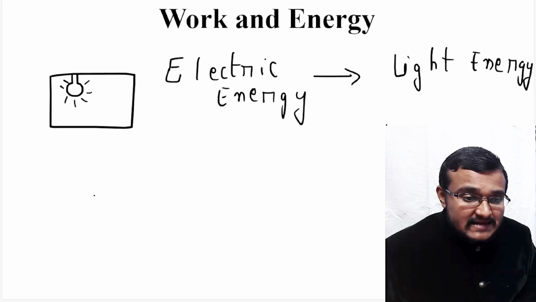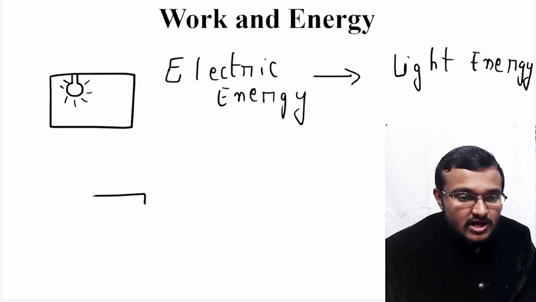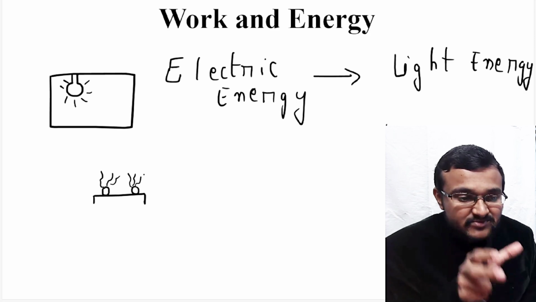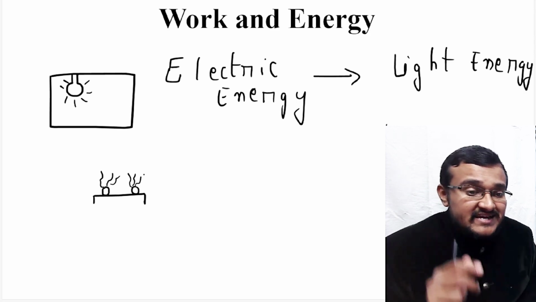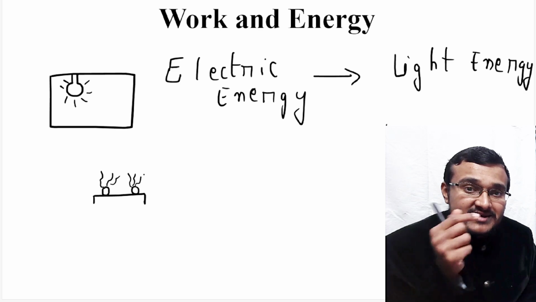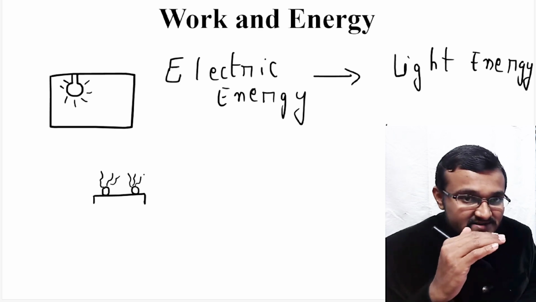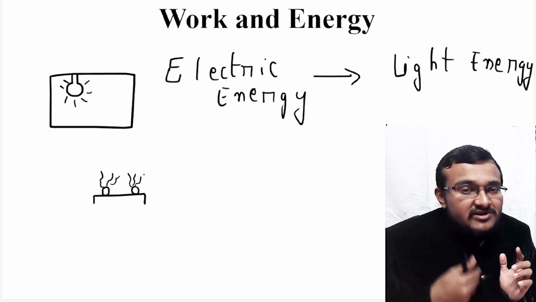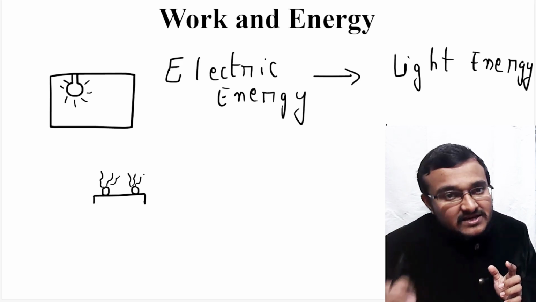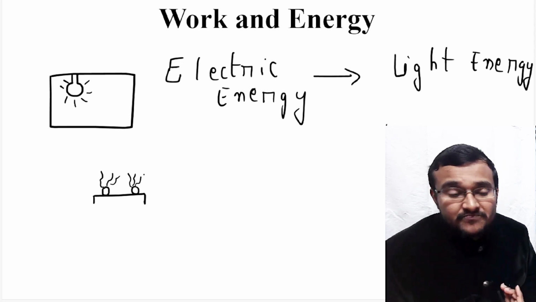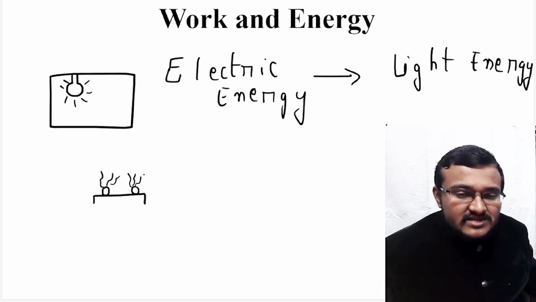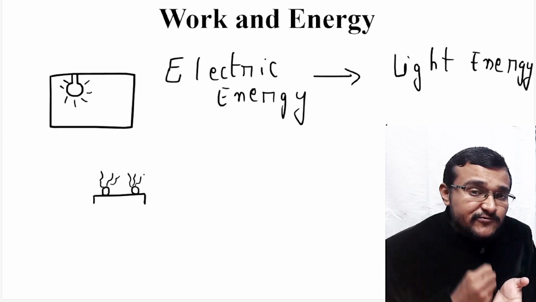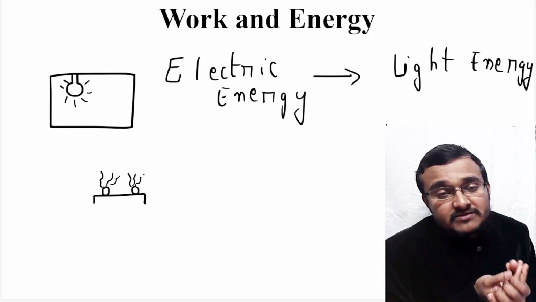Now if you consider one more example, you have gas stoves in your kitchen. When the gas is burnt, you can see the flame and also experience the heat. So heat energy and light energy are produced by burning the fuel stored in your LPG cylinder. That fuel is chemical potential energy which is converting into light and heat energy. Using that heat energy you are cooking your food. Even when you are traveling in your vehicle, you are converting the fuel's energy into the mechanical energy of the vehicle.